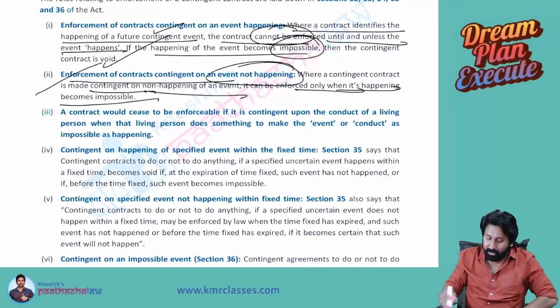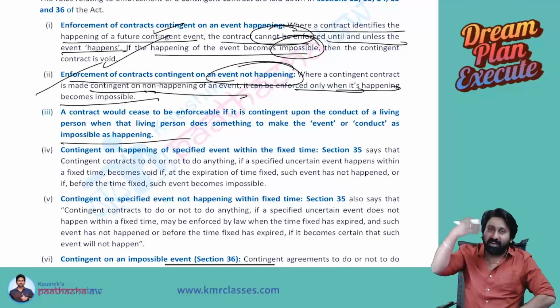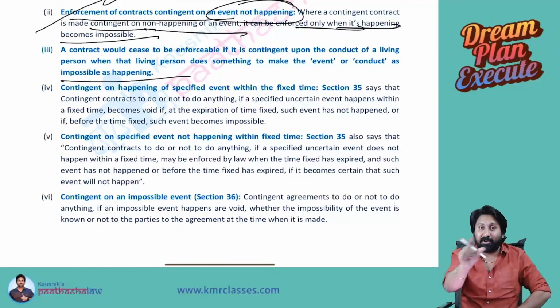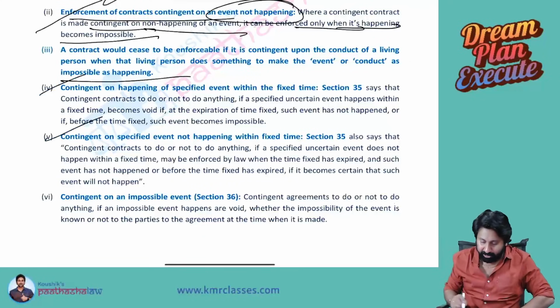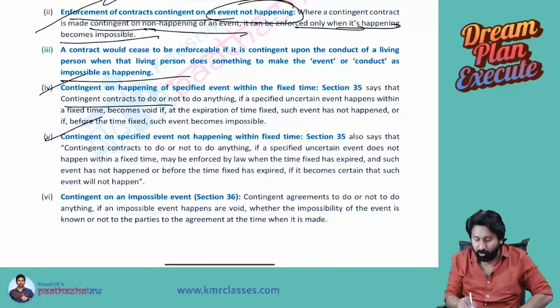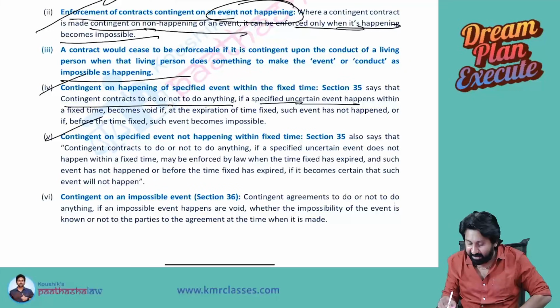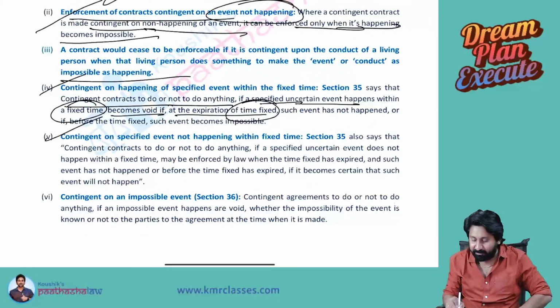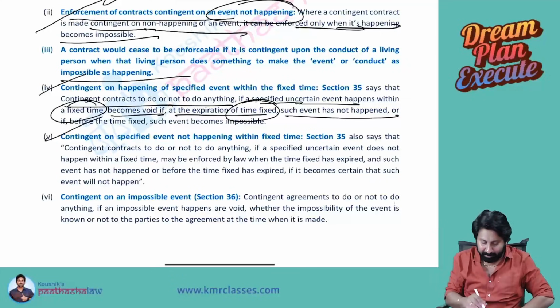Next. Sir, if it is impossible, that event may become impossible, then also it will become void. Just so we write a fixed time period, COVID, all this. These are the 2 points. Okay, a contingent contract to do or not to do something if a specified uncertain event happens within a fixed time becomes void if at the expiration of the fixed time such event has not happened. COVID example. Same point here.